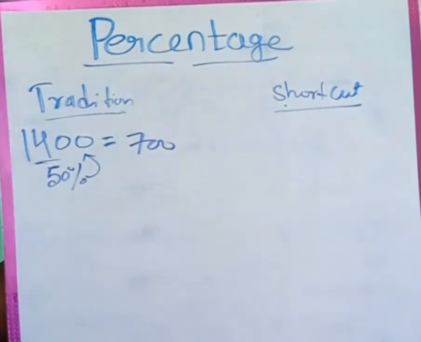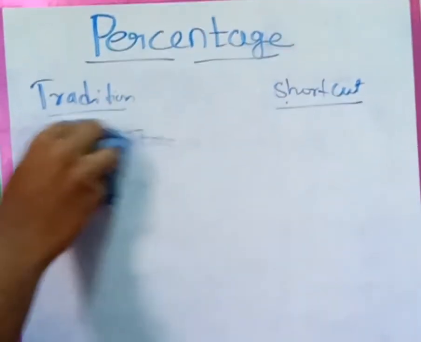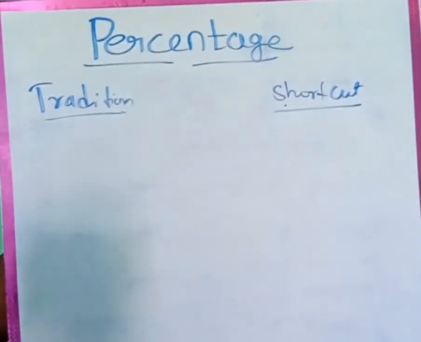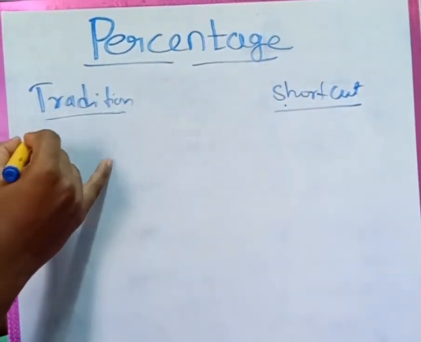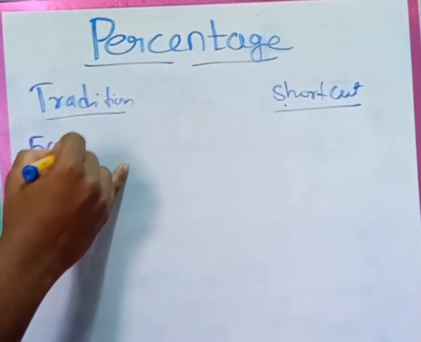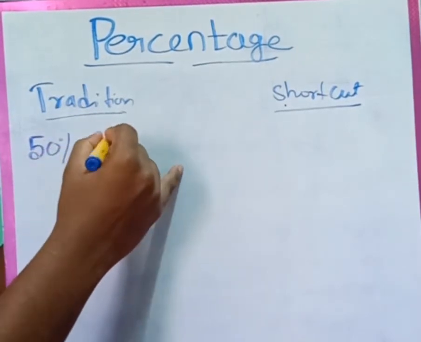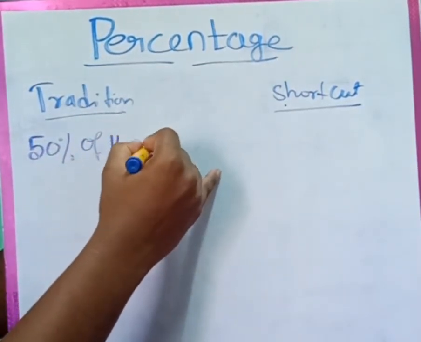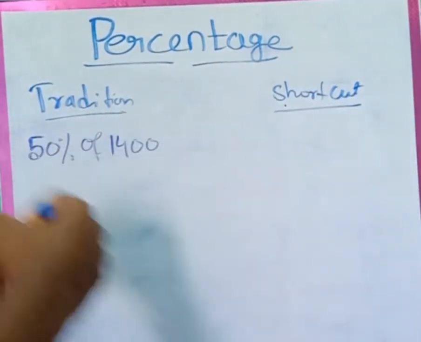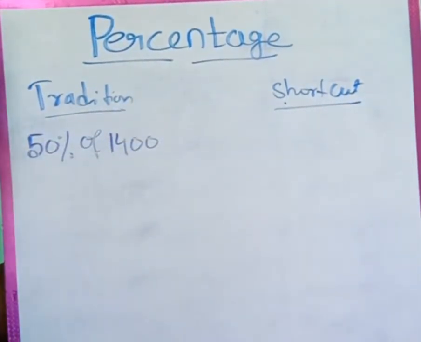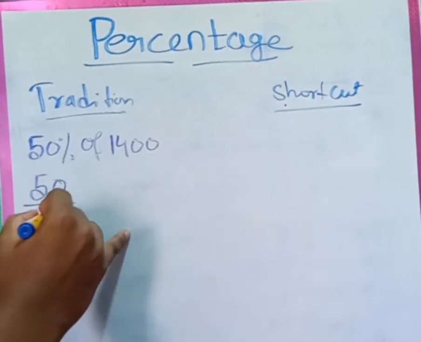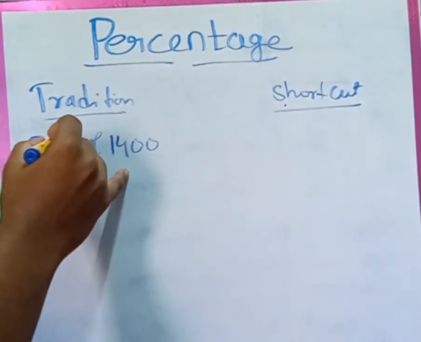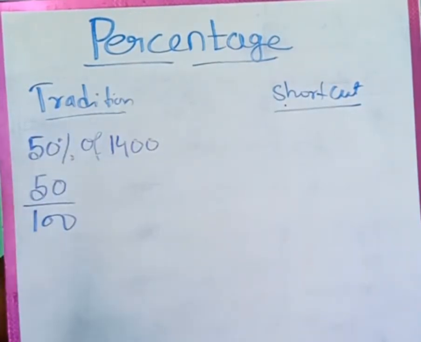In the traditional method, how did we used to solve this question, especially for beginners who don't know how to write it? I say 50% of 1400. This is the standard way to write it in the traditional method. How will you solve it? 50 by 100, because as I said before, percent is per 100.